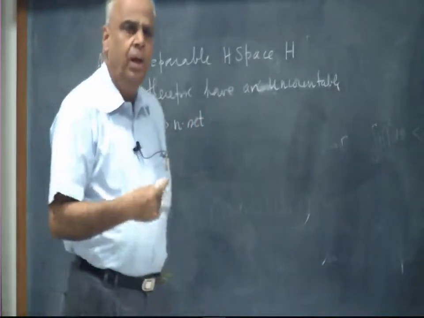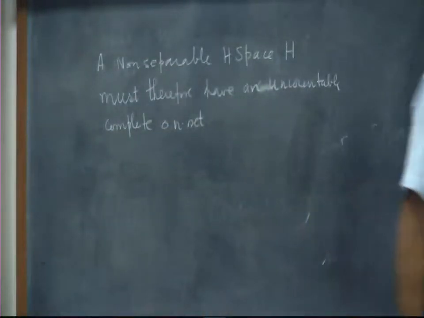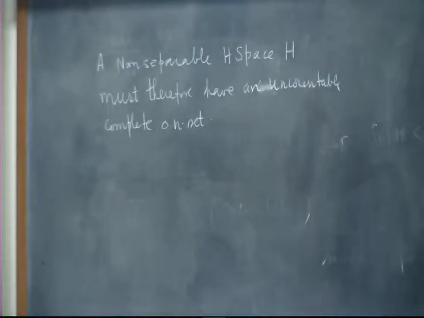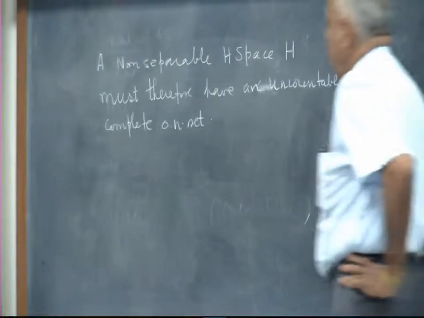In fact, every complete orthonormal set must be uncountable, because if it has one uncountable complete set, all of them must have the same cardinality. So any complete orthonormal set must be uncountable.